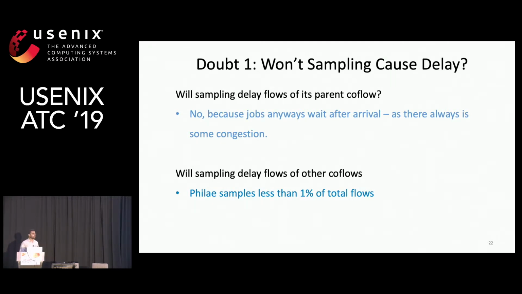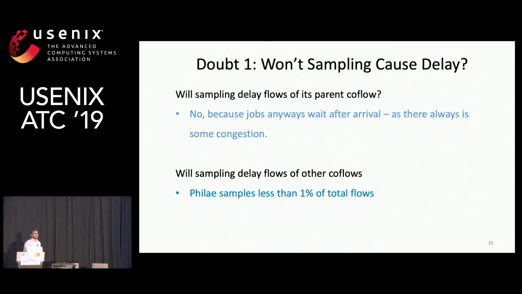And my answer is no, it will not delay, because there is always some congestion in the cluster, so jobs anyway have to wait. But then the next question is that the sampled flows are scheduled with very high priority. So are they going to delay the flows of the already transmitting coflows?